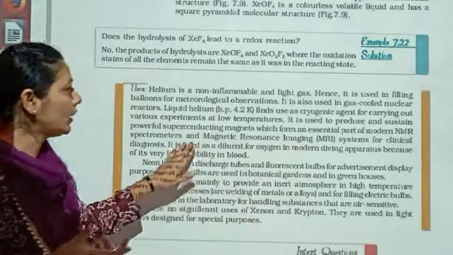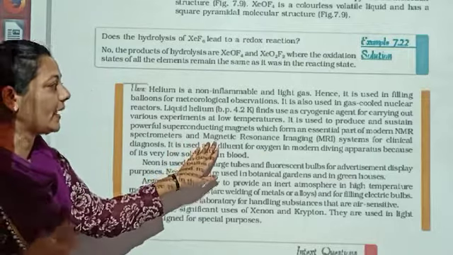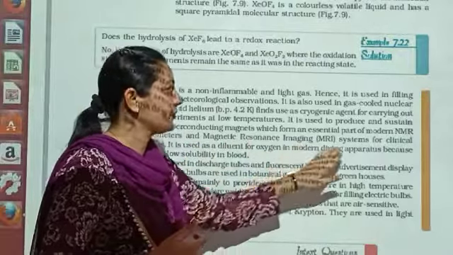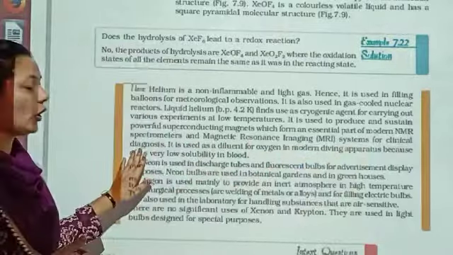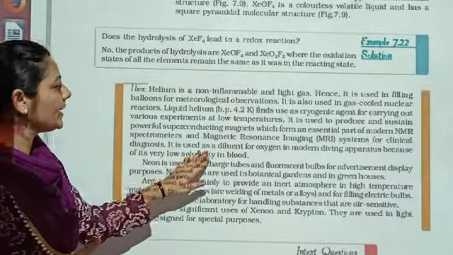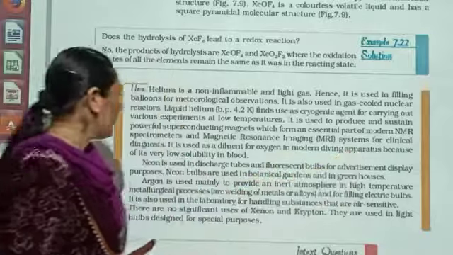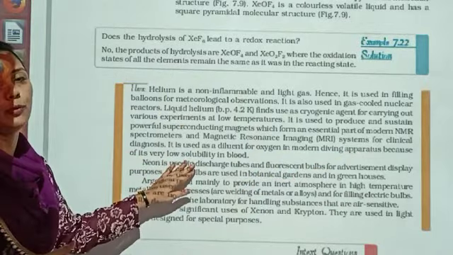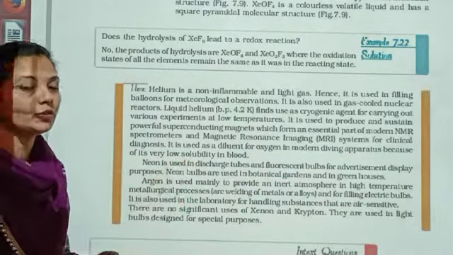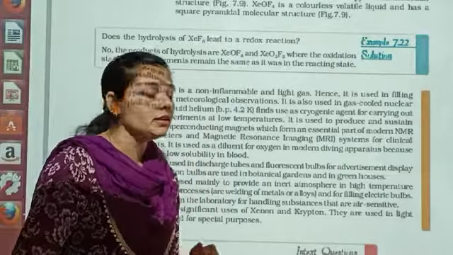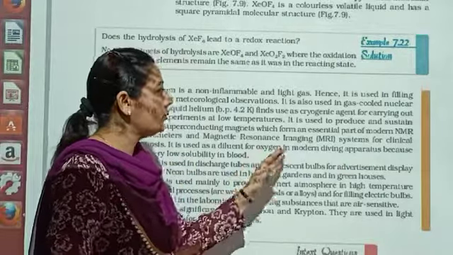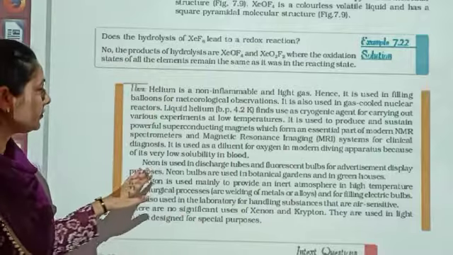It is a system for clinical diagnosis. Helium is also used as a diluent for oxygen in modern diving apparatus because of its very low solubility in blood.